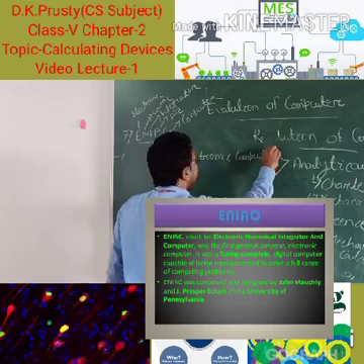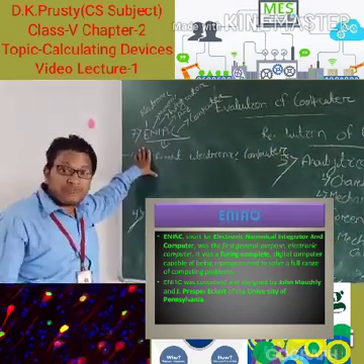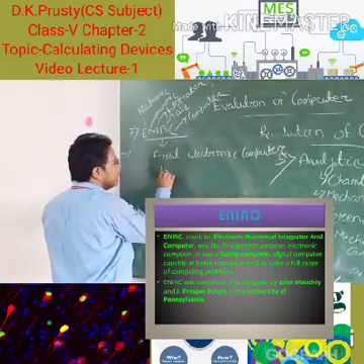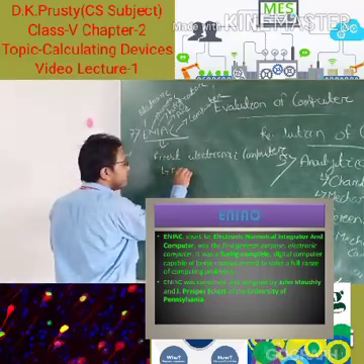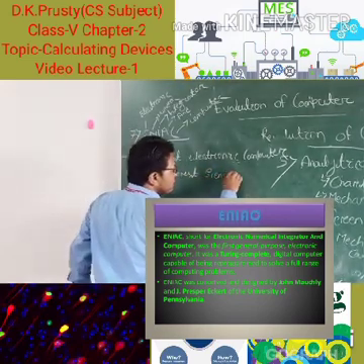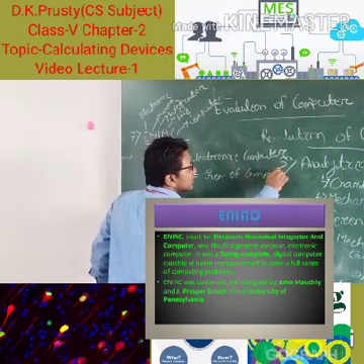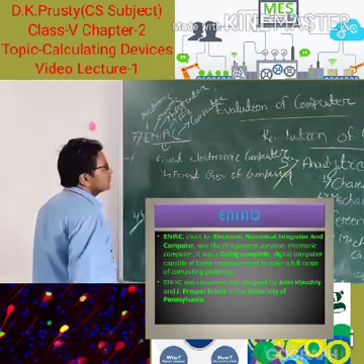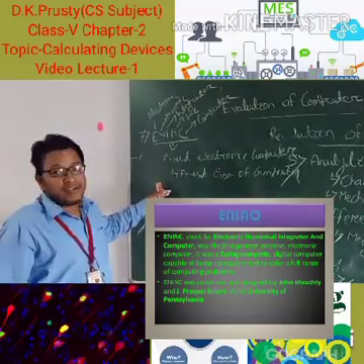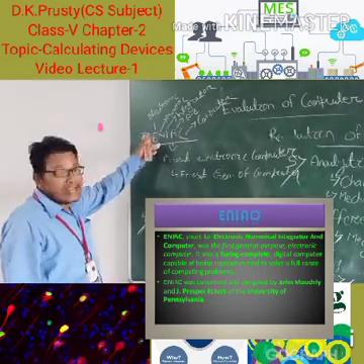Okay, students. So that means the ENIAC was under the first generation of computers. You can say it was developed in 1944.